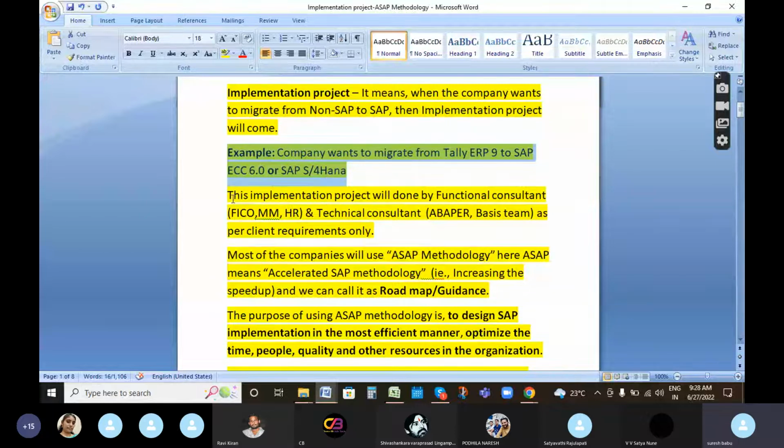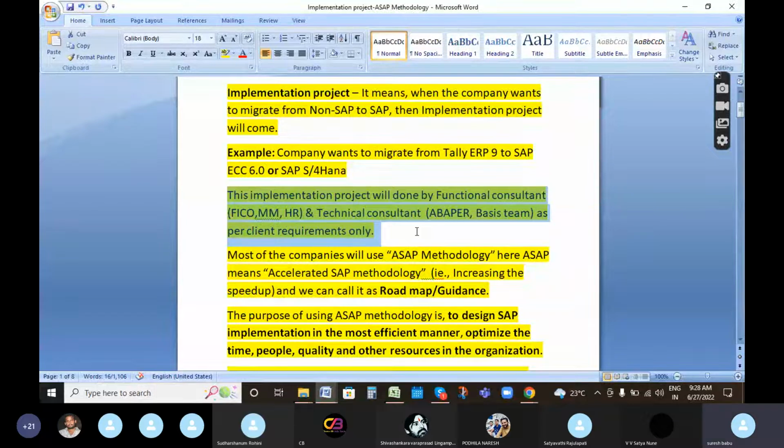And who will do this implementation? This implementation will be done by functional consultants and technical consultants. Here, what is meant by functional consultant? SD and the others are all functional consultants. Technical consultant means what? ABAP or Basis. And this implementation project will be done in the company as per client requirements only.